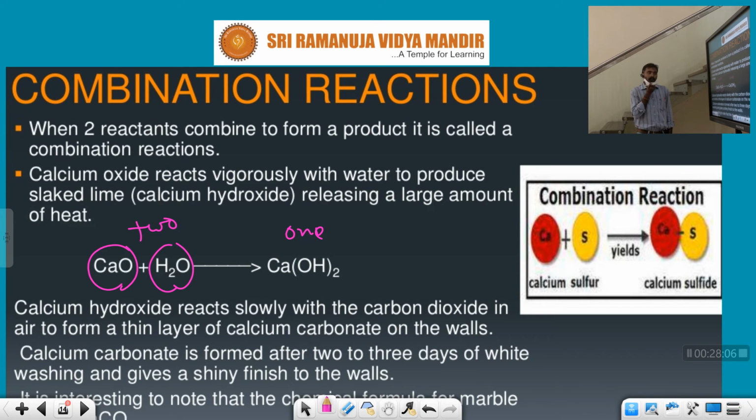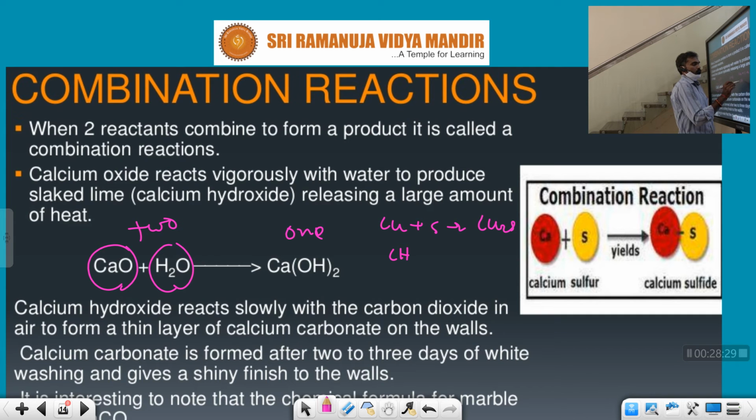There are so many examples in chemical combination. Here is calcium plus sulfur giving calcium sulfide, that is Ca plus S gives CaS.